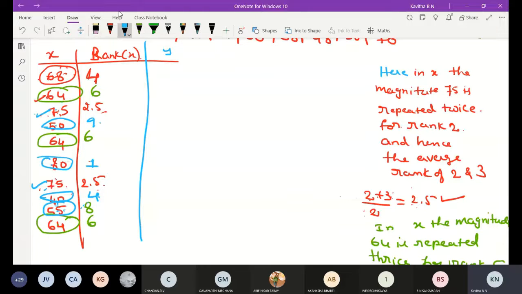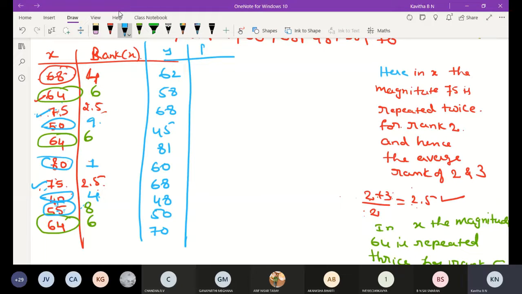Here y is 52, 58 and 68 and 45 and 81 and 60, 68, 48, 50 and 70. Okay, then assign the rank here. Rank of y. Okay, observe here. Which term is highest here? Which number is larger here? 81. Here 81 is larger. We assign the first rank.